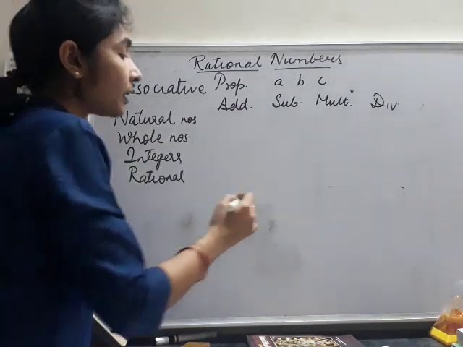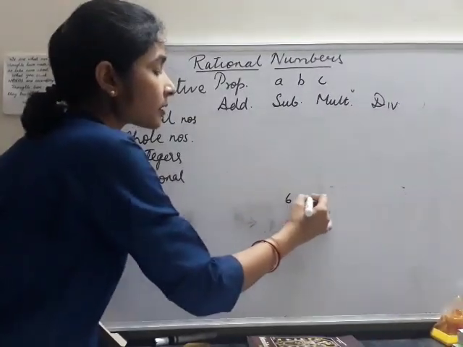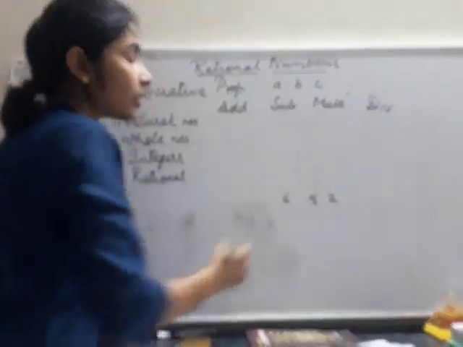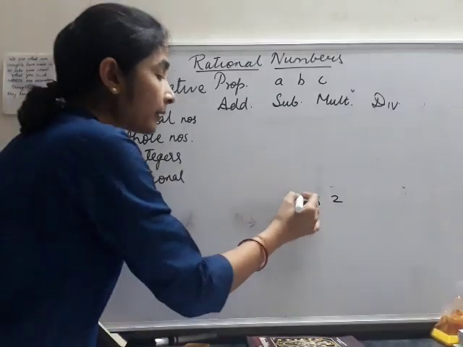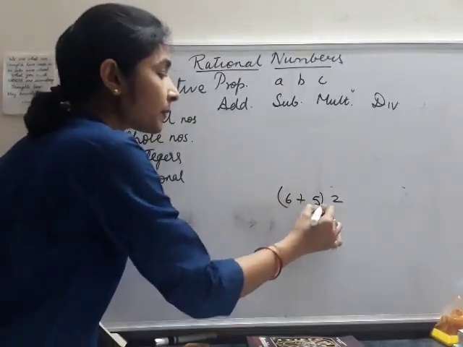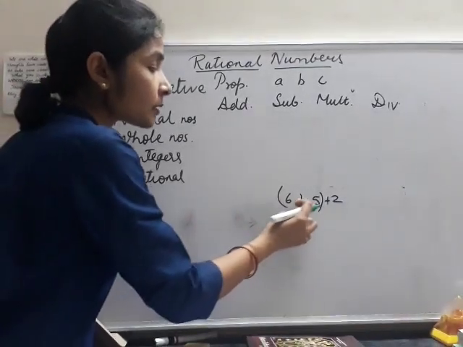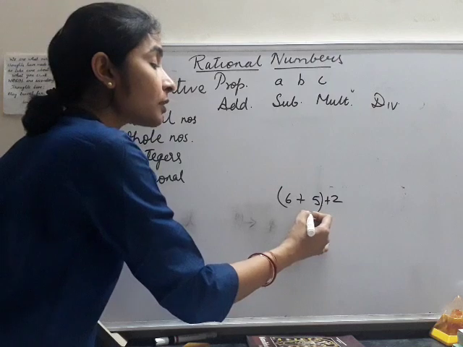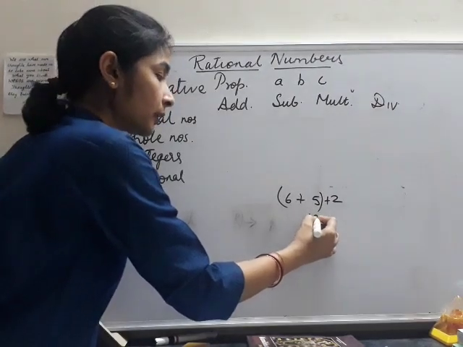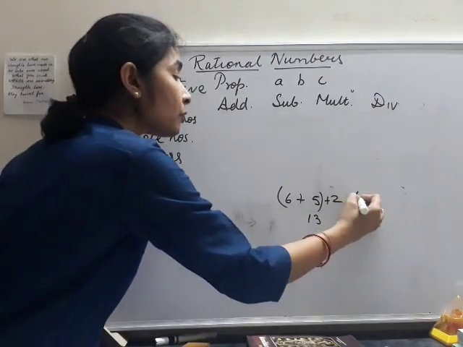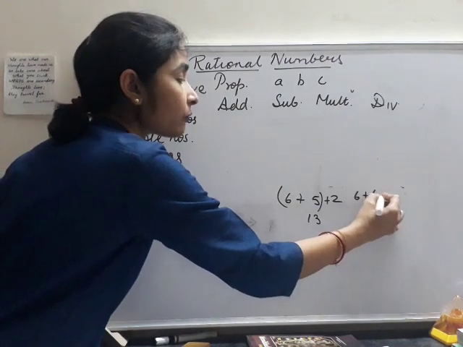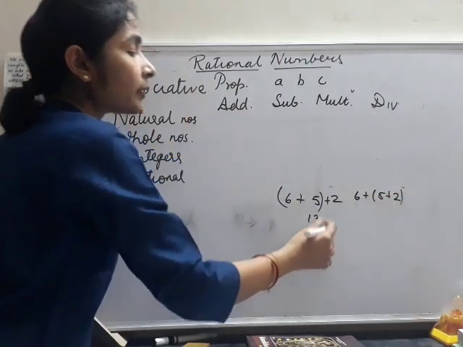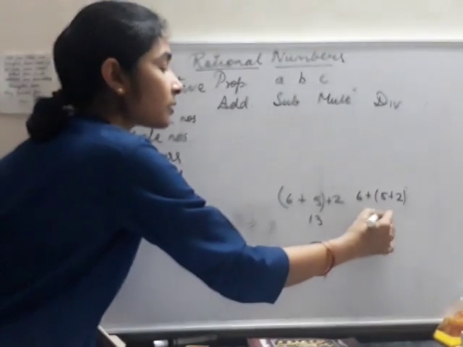For example, if I say the three numbers are 6, 5 and 2. If I add 6 plus 5 first and then add 2, what do I get? 6 plus 5 is 11, and 11 plus 2 is equal to 13. Now if I do 5 plus 2 first, that is 7, and 7 plus 6 is 13.